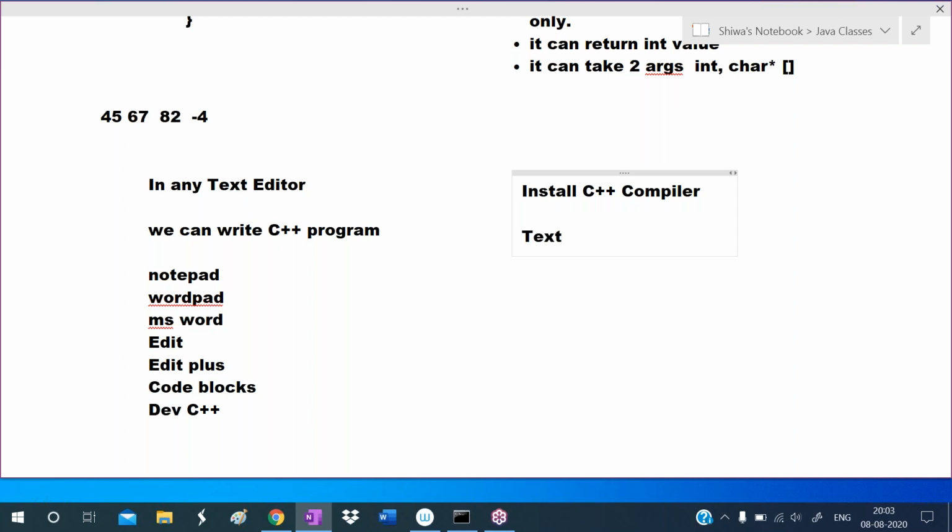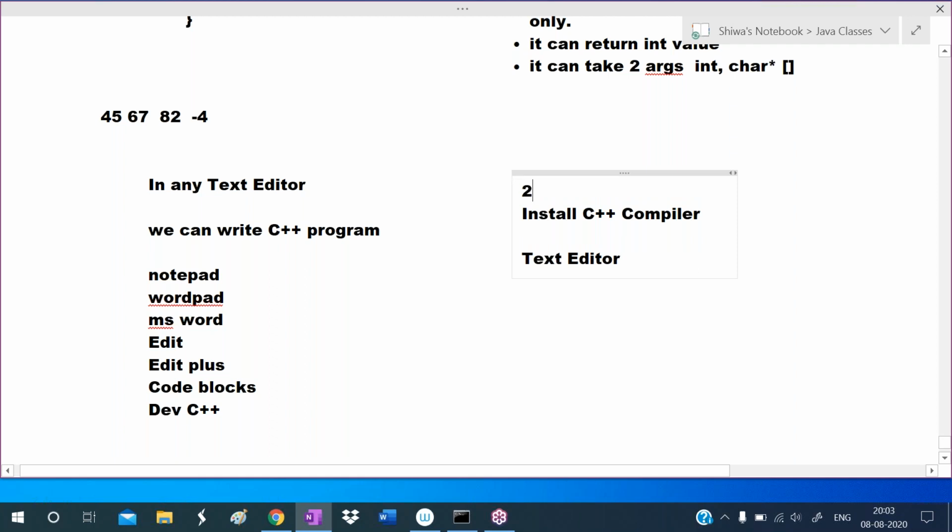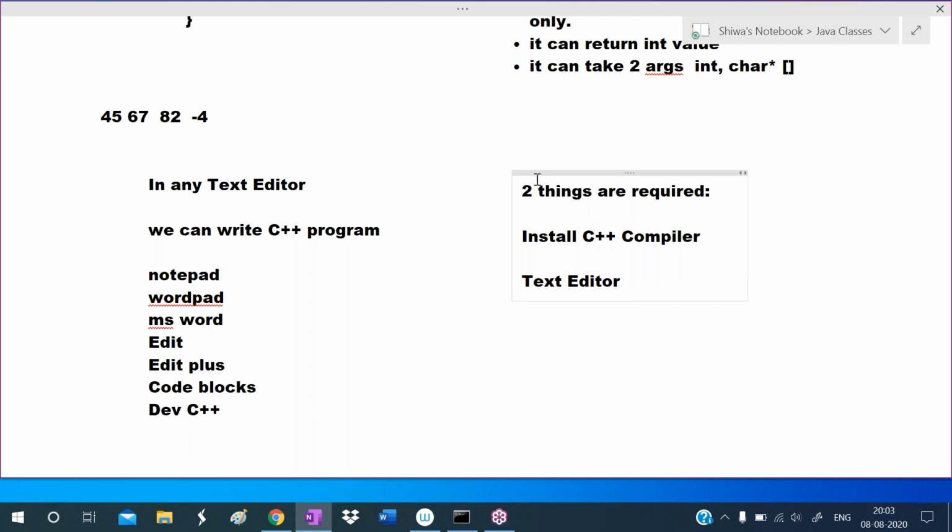So two things are required to write and run a C++ program. What are those two things? The first one is a text editor and the second is a C++ compiler. So install a C++ compiler and a text editor. These two are required to run C++.